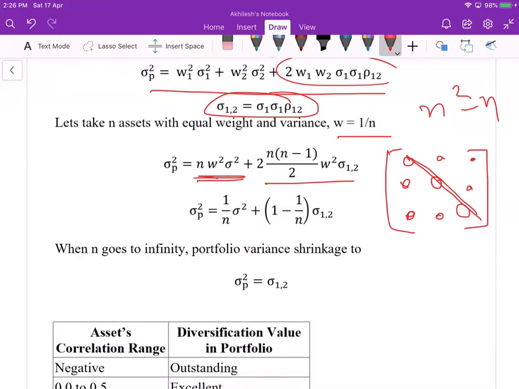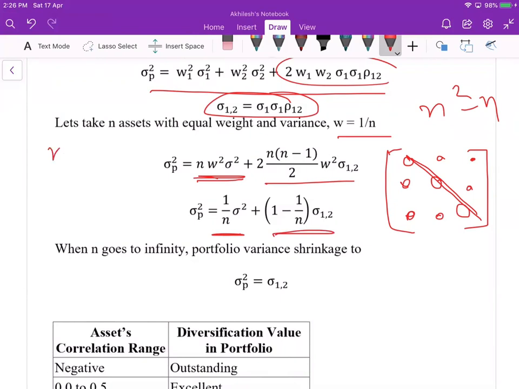Generally, when we take n outside, n into n minus 1. So let's simplify it further. We'll put w is equal to 1 upon n. So this term becomes 1 upon n sigma square. And here also we'll put w is equal to 1 upon n and simplify further. We have it in this fashion.